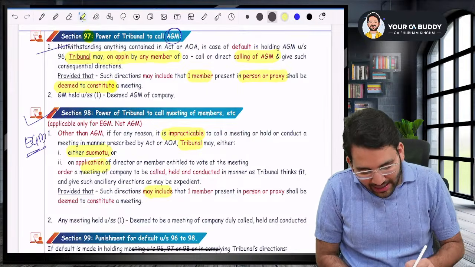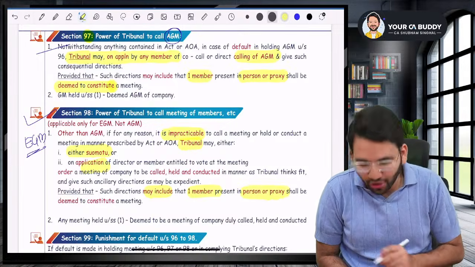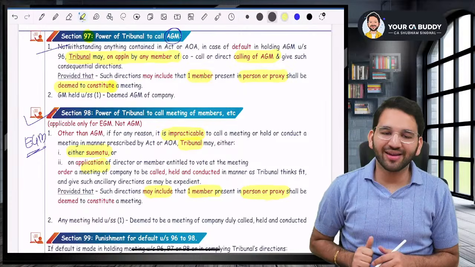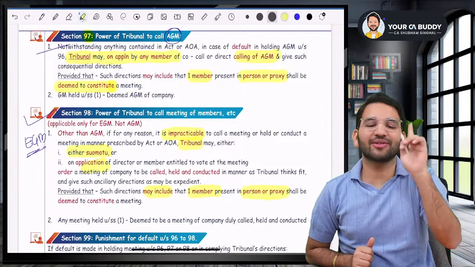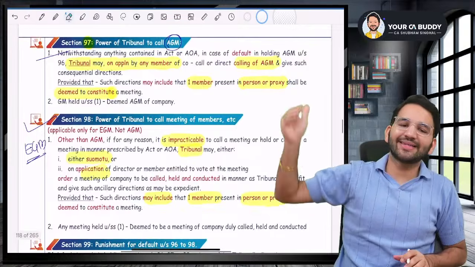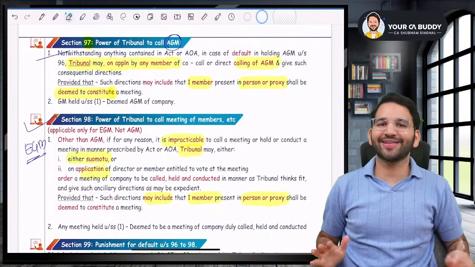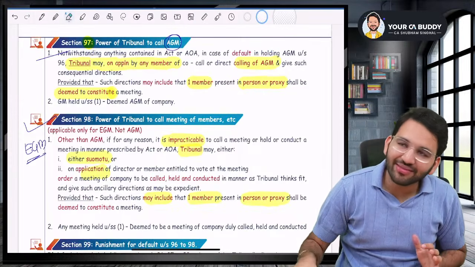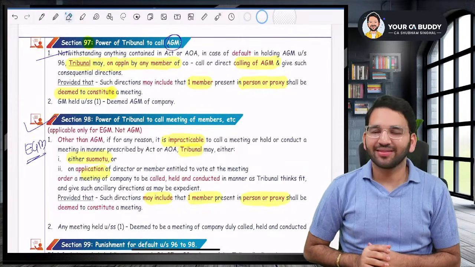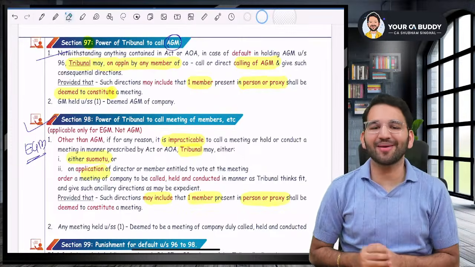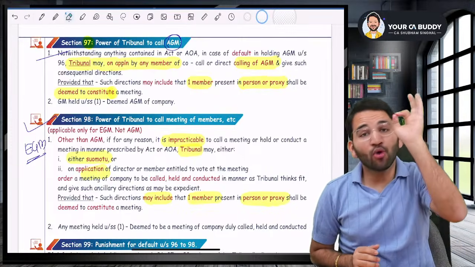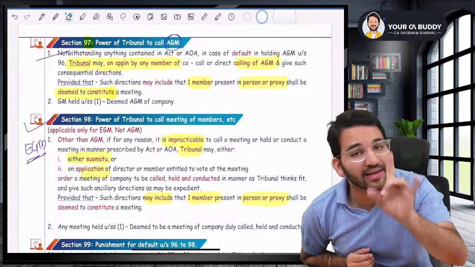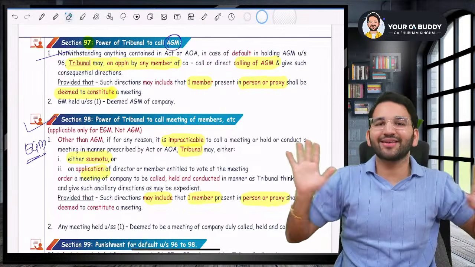And it may order that even if one member is present in person or by proxy, it will constitute a valid meeting. So irrespective of quorum, even if one person comes, it will be valid. So basically sections 96, 97 and 98 together say that if the company is not able to call an AGM or EGM, you inform the tribunal. The tribunal will call the AGM or EGM and it will be a valid AGM or EGM. More importantly, even if one member is present, in person or by proxy, it doesn't matter. It is a valid meeting.